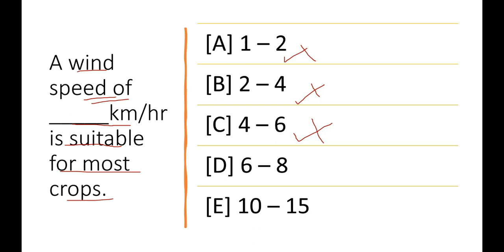Why? Because movement of the wind supplies moisture, heat and fresh CO2 for photosynthesis. Wind flow speed of 4 to 6 km per hour is suitable for most of the crops. High wind speed causes enormous damage to the crop. Now come to the next important question.